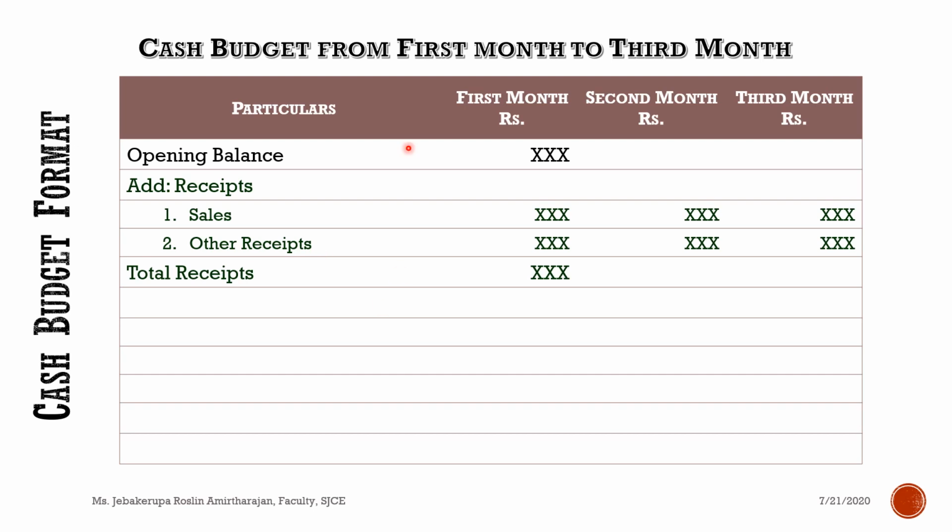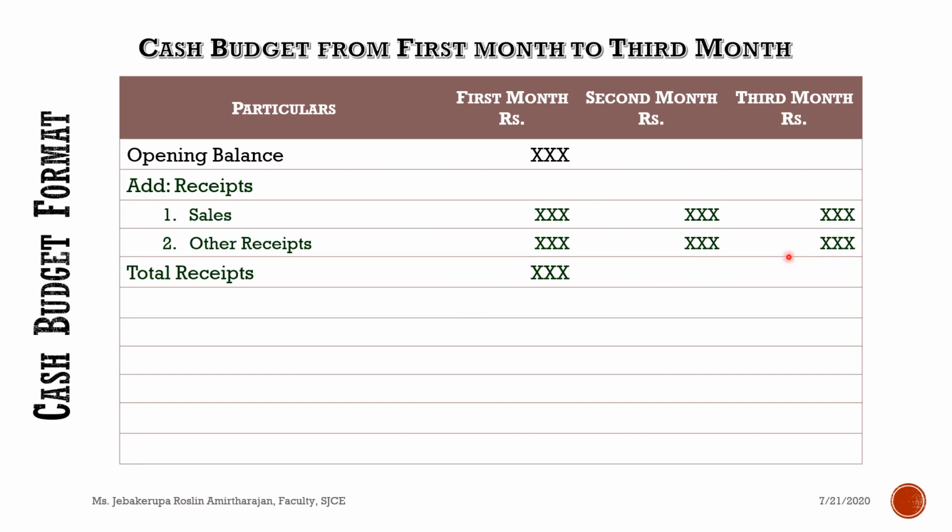So if you have any other receipts, they will be entered in this place. Suppose you have a premise that you have given for rent, then you will receive rent of rupees 10,000 every 3 months. So you will make the entry for the 3 months.